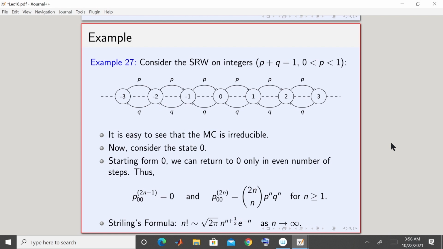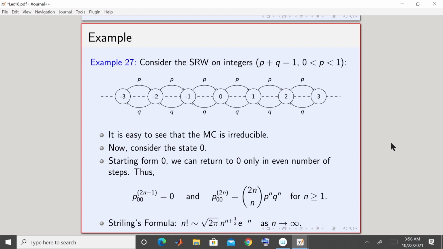Say you go right, then you are at 1, and again from 1 you go right with probability p or left with probability q. That is a simple random walk, where p plus q is equal to 1 and p is assumed to be strictly between 0 and 1.